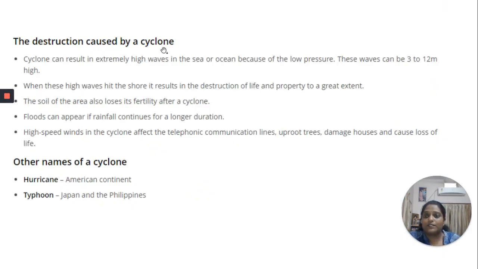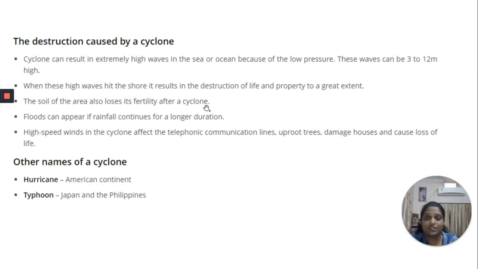If we talk about the destruction caused by a cyclone, it can result in extremely high waves in the sea or ocean because of the low pressure. These waves can be 3 to 12 meters high. When these high waves hit the shore, they cause destruction of life and property to a great extent. The soil of the area also loses its fertility after a cyclone.